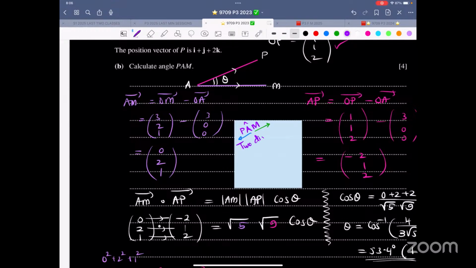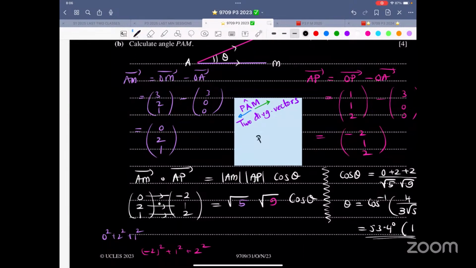Or if someone is interested, this is PAM. Someone can take 2 converging vectors. So PA and MA. Or take 2 converging vectors.